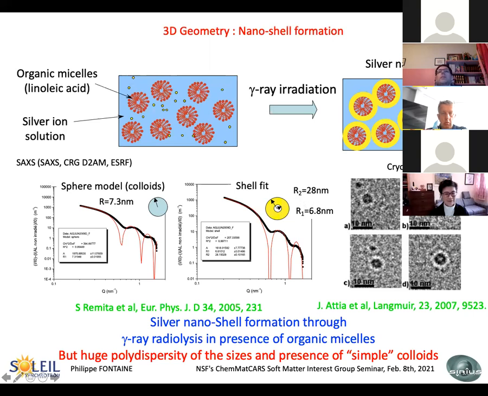We tried with some other solution, not exactly the same, to do some cryo-TEM, and you also find this nanoshell here, but there are also some nanoparticles, so there is a mixture of the two inside the solution. But nevertheless, silver nanoshell formation through gamma radiolysis in the presence of organic micelles seems to work. There is no discussion, but we have a very huge polydispersity in size, and also the presence of simple colloids.